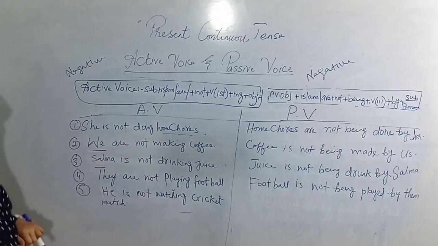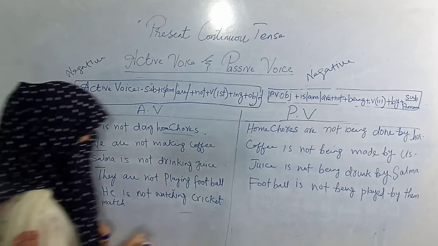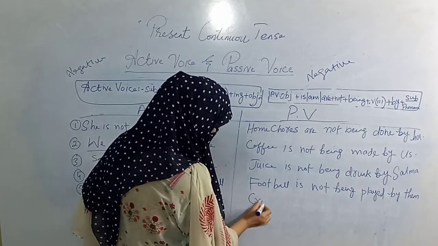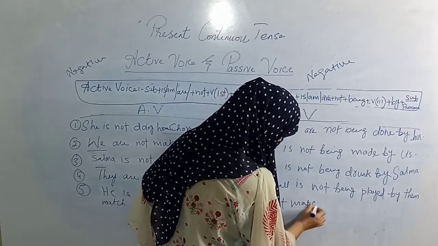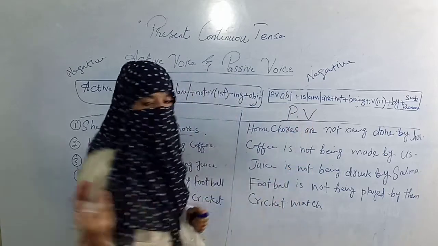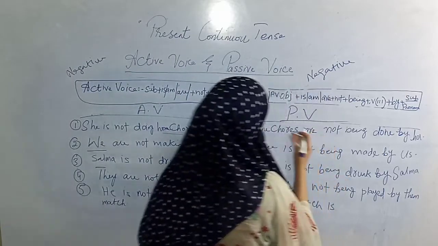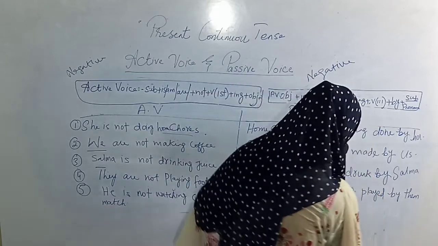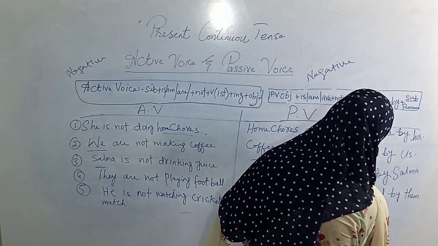So let's come to the fifth sentence. He is not watching cricket match. Cricket match is the object. Cricket match is also a singular object. That is why is will come here. Cricket match is, then not because negative, then being according to formula.